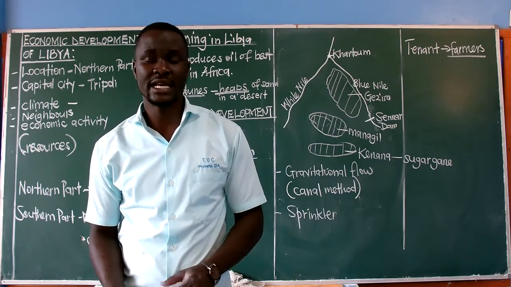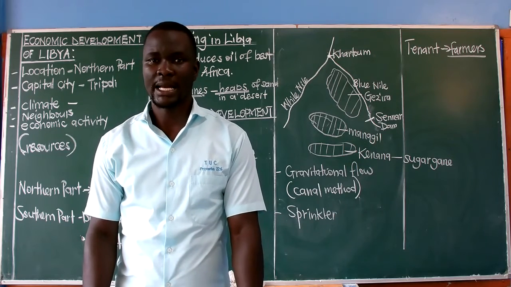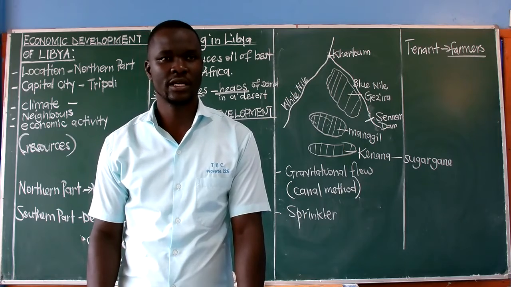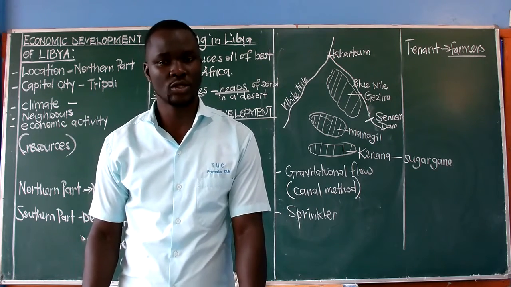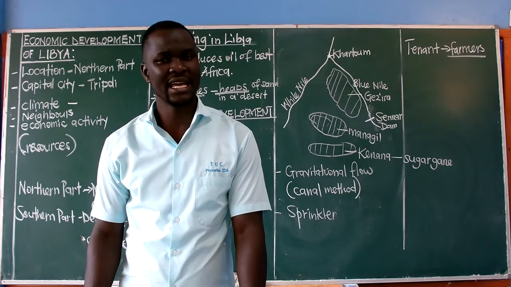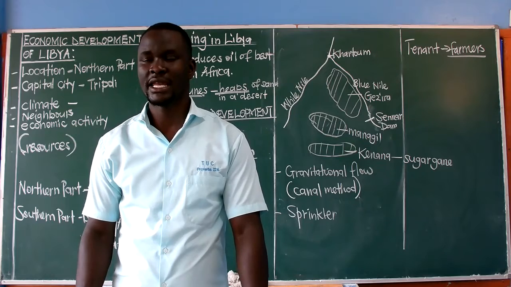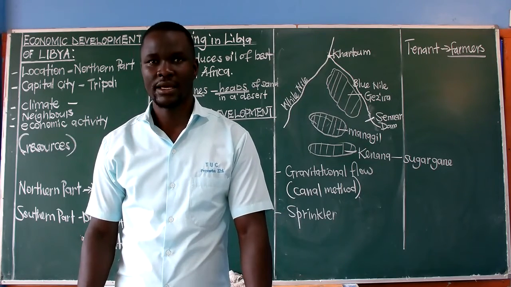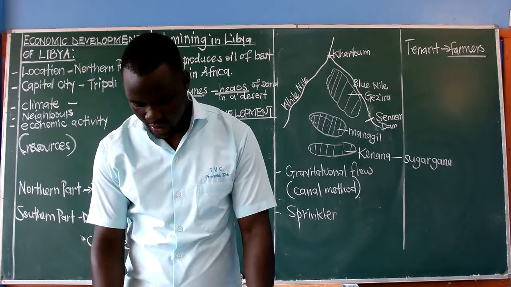And then it is a source of raw materials. The cotton grown can also be sold. Being the main crop, you will find that cotton can be used to make other products, to make clothes, to make cotton wool, and any other products got from cotton. So that is another advantage of growing of this Gezira. It provides raw materials used to make other products.